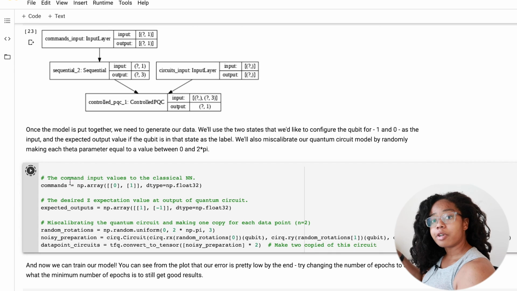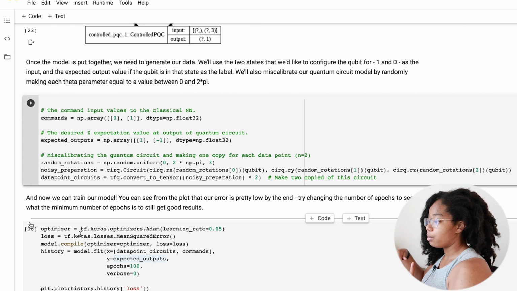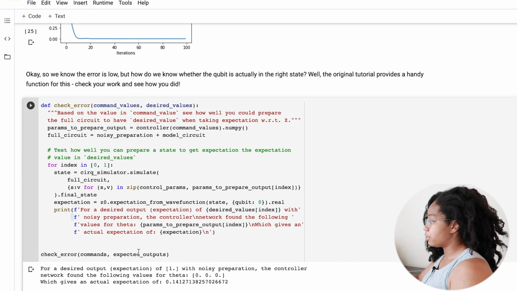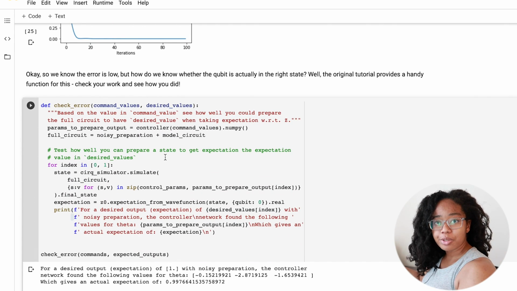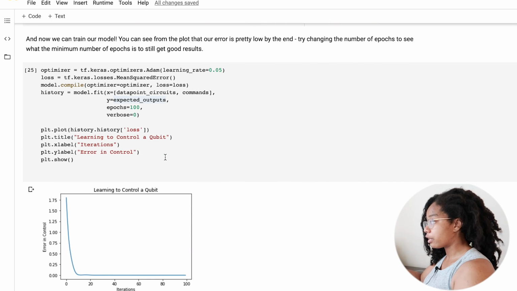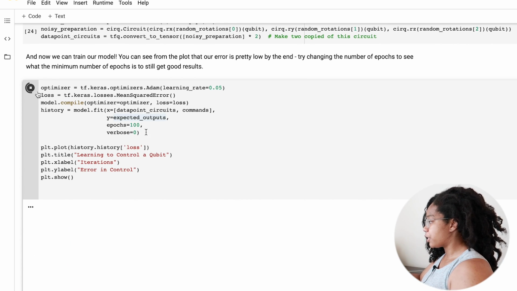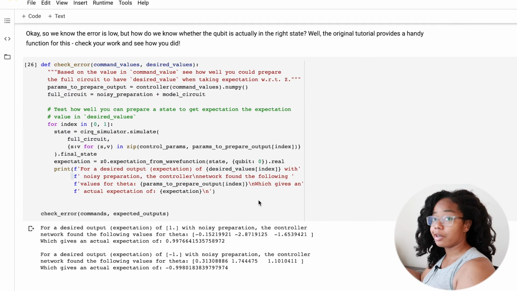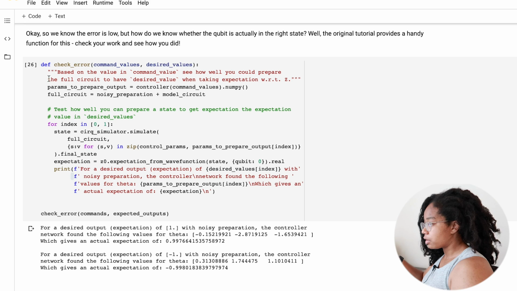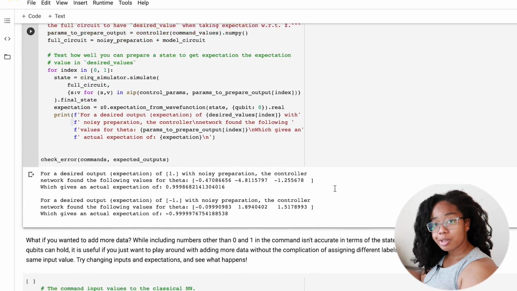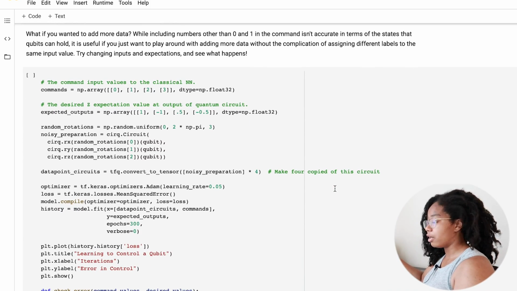So if you've used Keras before, if you've seen some of my other tutorials, then training and plotting the loss works the same way. So we can see how well the model has converged down here. But does our qubit produce the correct output for our input data? This tutorial actually comes with a function that can check that for you, which is super useful. So here you can see that the qubit comes pretty close to matching what we expected to get based on our desired input and output data. It doesn't exactly match the output values that we wanted, which is the expectation, because the quantum circuit is modeling a probability distribution, so there's always some chance that the value is something else.